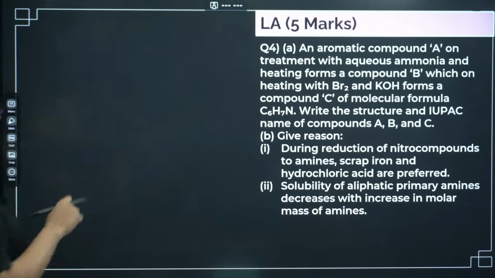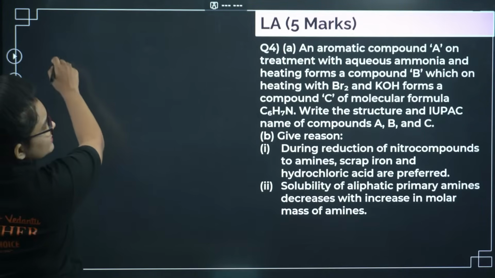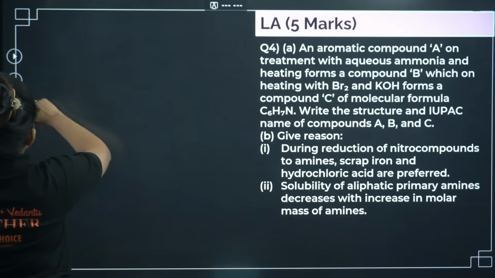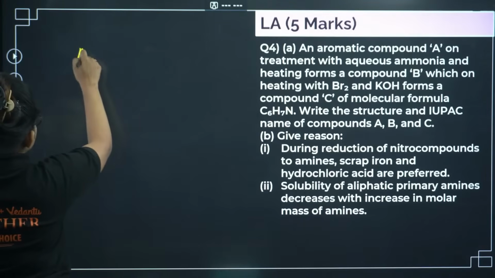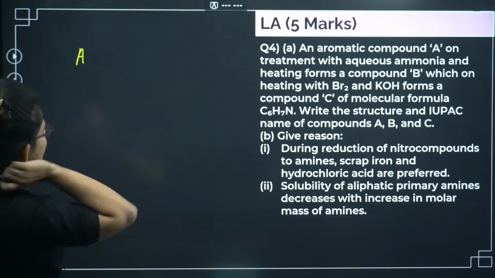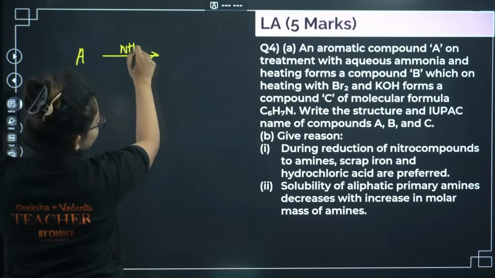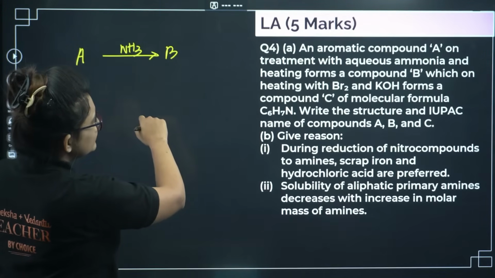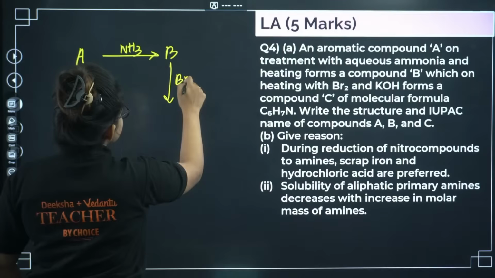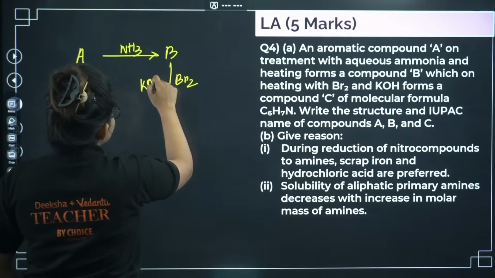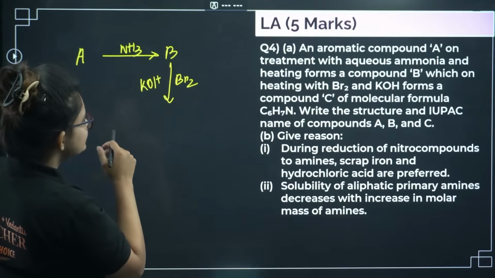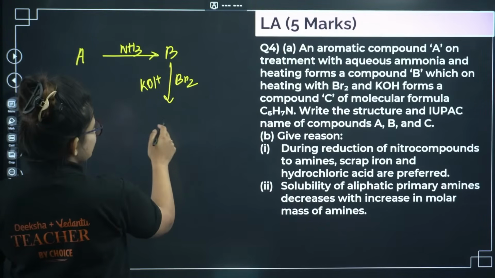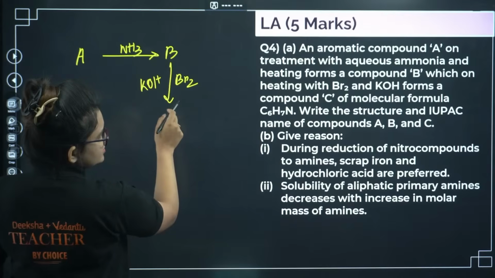So I have a compound A. On treatment with aqueous ammonia, I get some compound B, which on reacting with Br2 and KOH, the reagent for the Hofmann bromamide degradation, forms compound C. So definitely here I will get some amine with the molecular formula C6H7N. Write the structure of A, B and C.